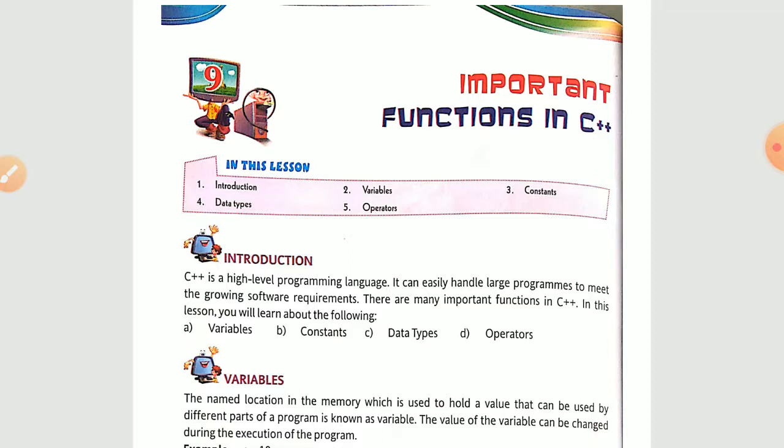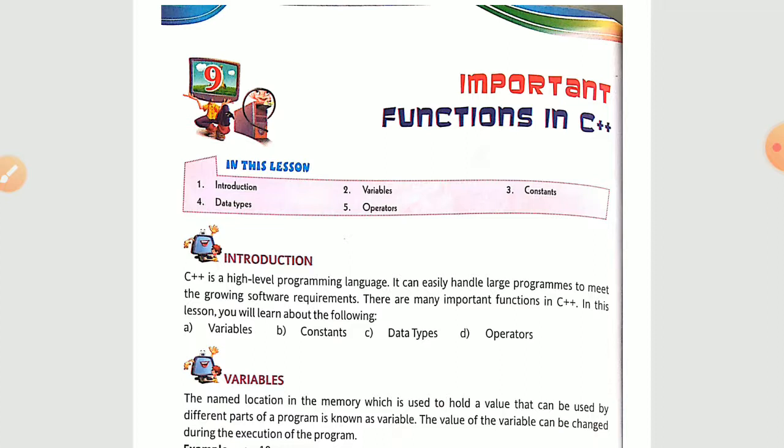So in the introduction you see C++ is a high level programming language. It can handle large programs to meet the growing software requirements. Now C++ is a high level programming language. It means when we are going to write our statements in C++, we can write in our simple English language. That is the meaning of high level programming language, means human readable form. Now, it can easily handle large programs to meet the growing software requirements. So when we are making or designing our softwares, at that time we are going to make use of such kind of languages.